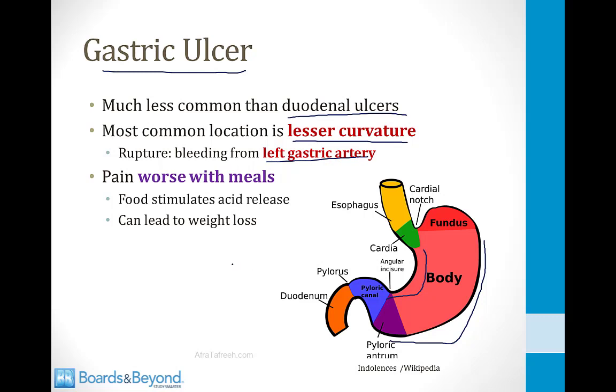In contrast to duodenal ulcers, the pain in gastric ulcers is typically worse with meals, not better. And that's because food stimulates acid release, and thus the ulcer in the stomach gets exposed to more acid after a meal. And this can sometimes lead to fear of eating and weight loss.